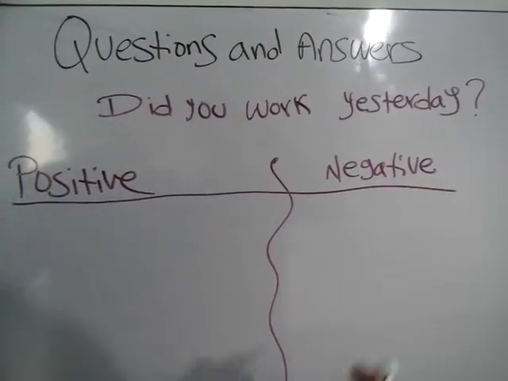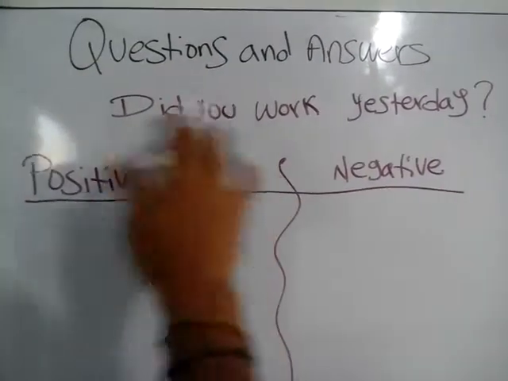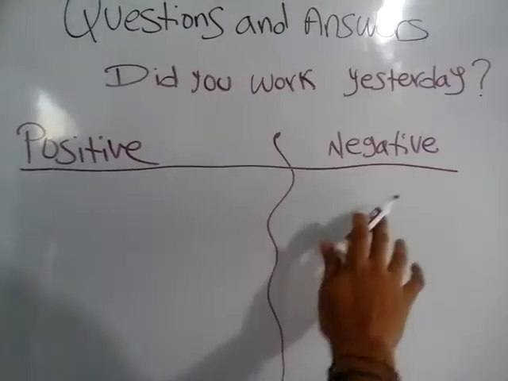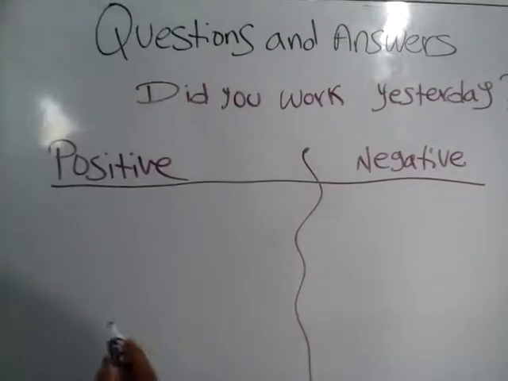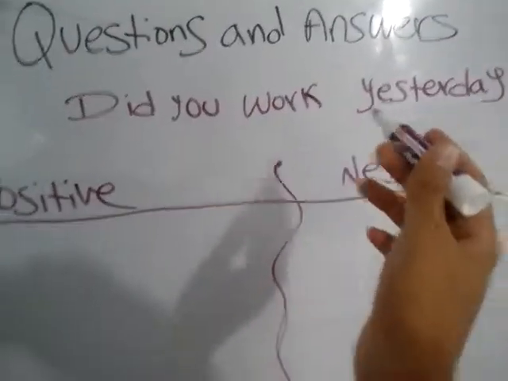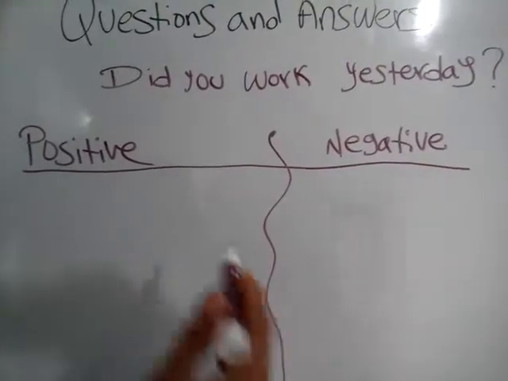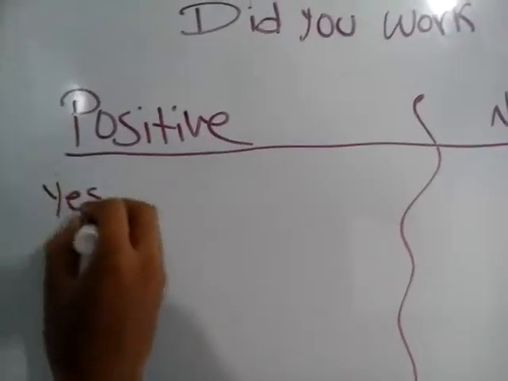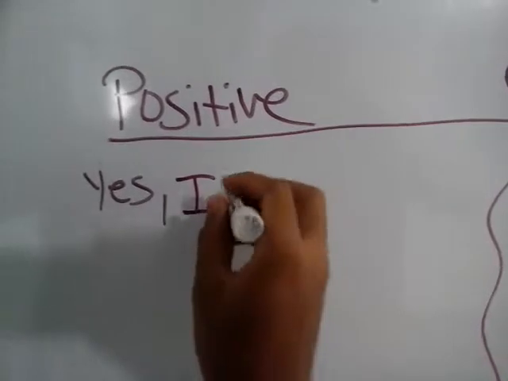So understanding this past tense form, we're going to make questions and answers, and this is for you to practice. Okay? I'm going to explain just the first question, and I'm going to give you the answer here, and then you will have to practice with it. Okay? So, did you work yesterday? This is a simple question. The positive way to answer it will be this: yes, of course, we already know this. Yes, I worked, because it's talking about you.